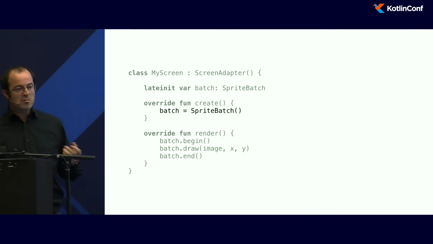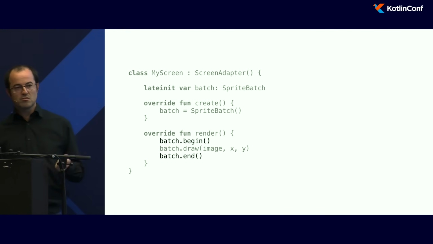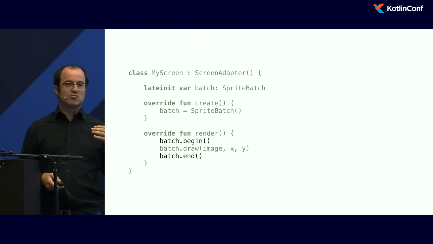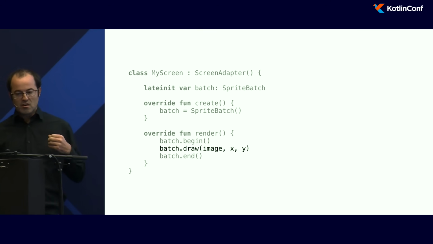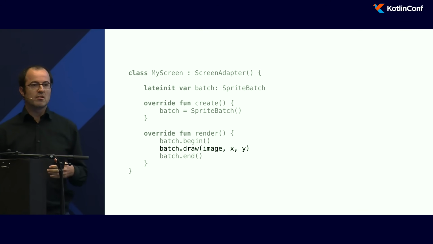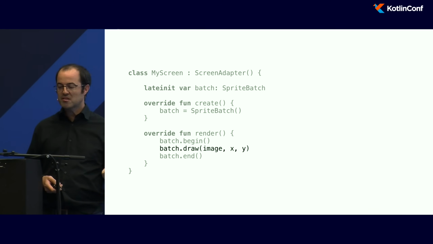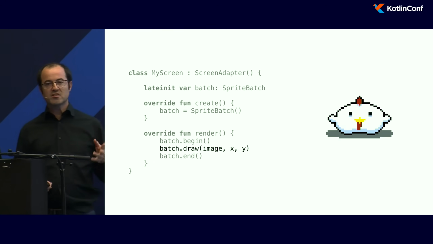Then you can use a SpriteBatch. On this object, you first need to call begin to say, OK, I will draw something. Then when you have drawn everything, you need to call the method end. On the batch, you have several methods. One, for example, is draw. Then you can give a texture as argument, some coordinates, and voila. You got your first sprite on the screen.